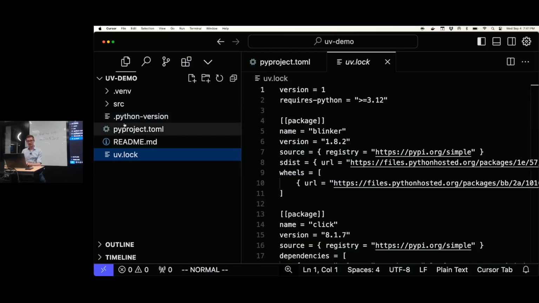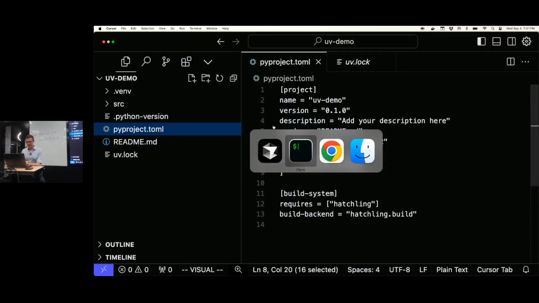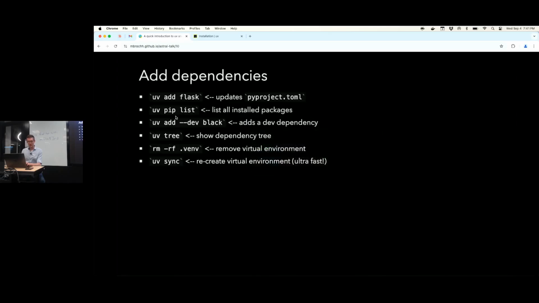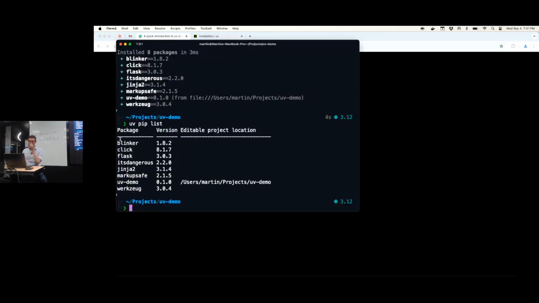Where Flask has a lot of sub-dependencies itself, right? And so let's actually have a look at those. So you can do uv pip list, and you get to see what is now in my virtual environment. I only installed Flask, but Flask depends on a few other things as well. So these things are now also installed, right?